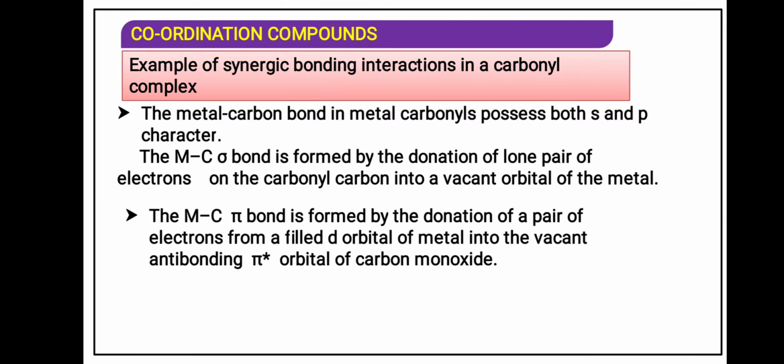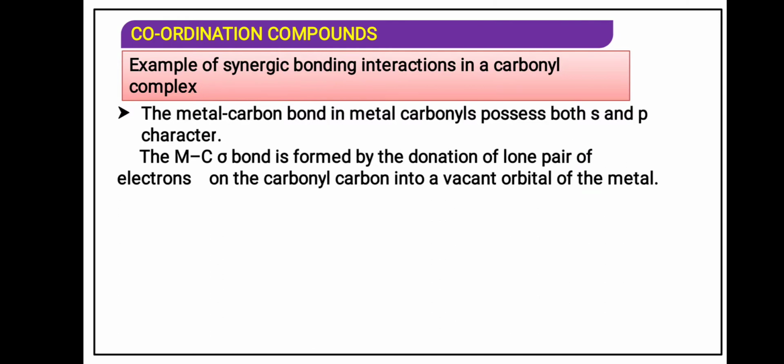Now, as for metal and CO, the ligand carbon monoxide, that is the carbonyl group, will be donating the lone pair of electrons to the metal's empty, vacant orbital. A sigma bond is formed.